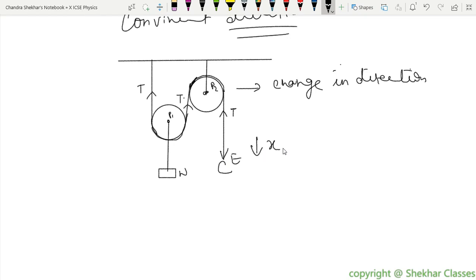By what distance will the load W get raised? How much will it get raised? That's the next question in it. Sir, can you repeat the question? Okay, if this string part has been moved down by x meter, right? How much will the load go up? What will be the rise in the load part here?